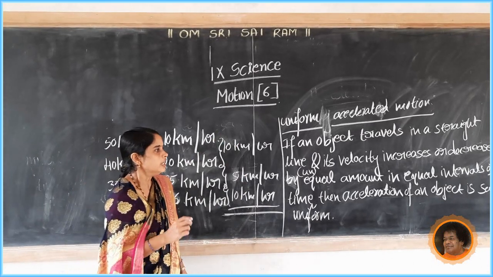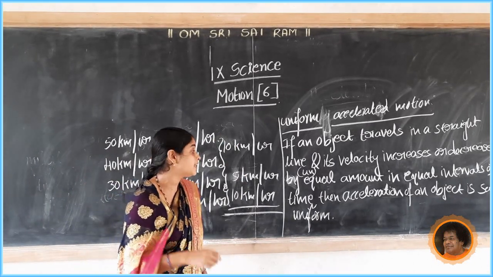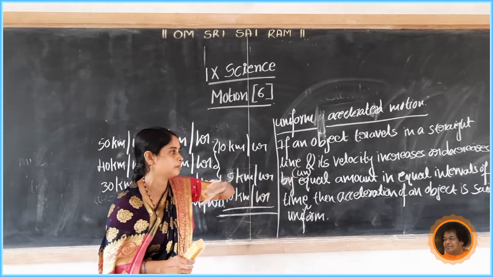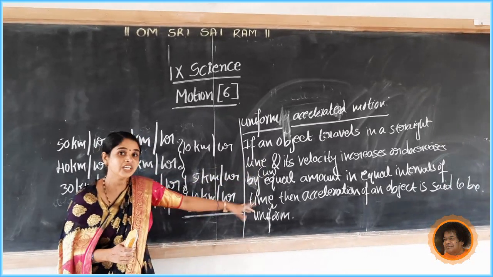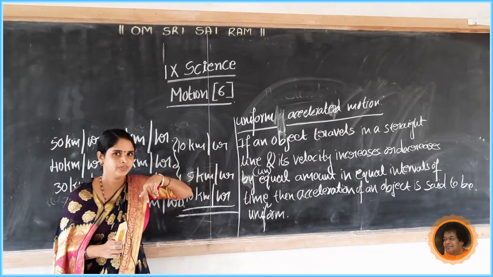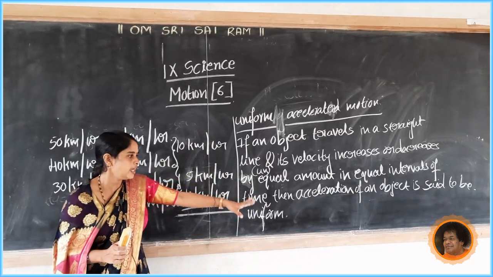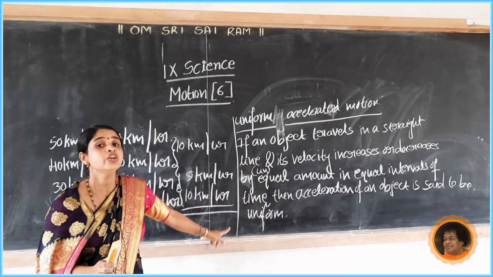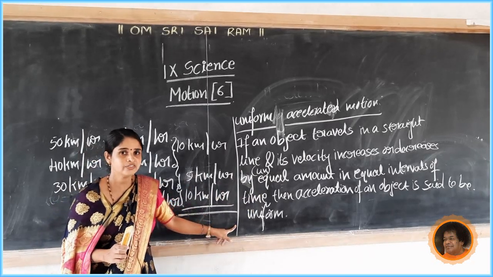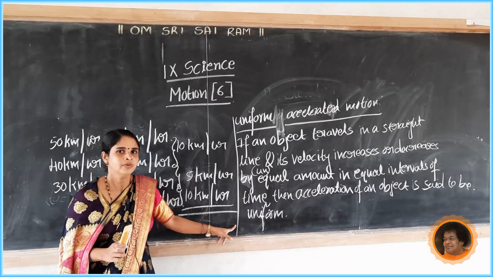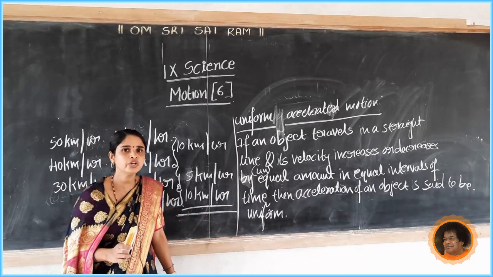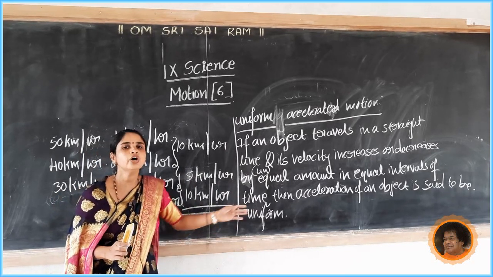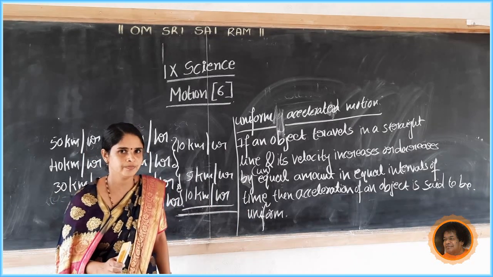So its velocity increases or decreases by unequal amount in equal intervals of time, for every 1 minute. Then the acceleration of an object is said to be non-uniform. It is non-uniform accelerated motion.